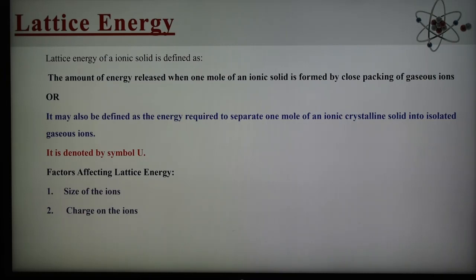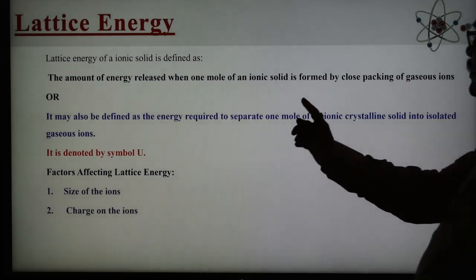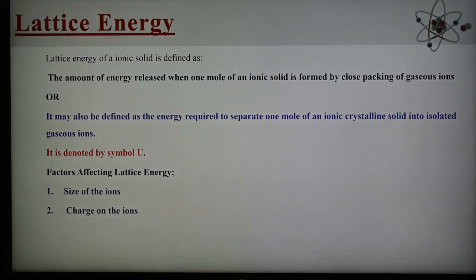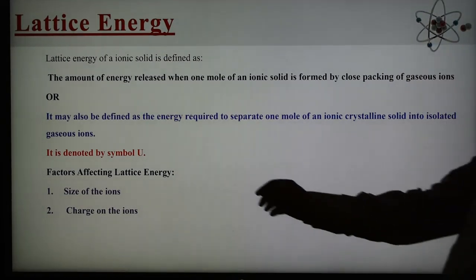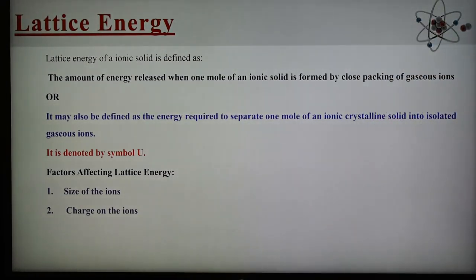So in either the first way or the second way, we can define the lattice energy. The first definition is the amount of energy released when the ions combine to form 1 mole of ionic solid, or the energy required to separate the positive and negative ions from 1 mole of ionic solid. In this way we can define the lattice energy. This lattice energy is denoted by the symbol capital U, and some factors affect its value.